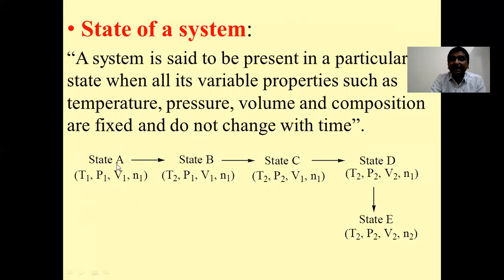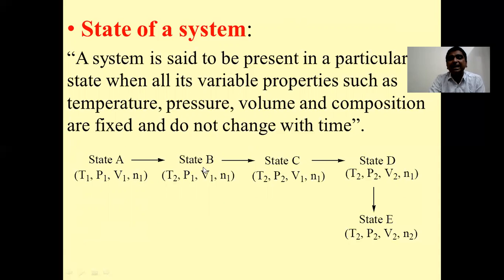We say that the system has changed from state A to B if either 1 or 2 or all of these parameters which define that particular system have different values, then we say that the system has changed its state.